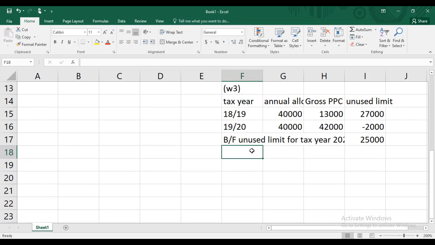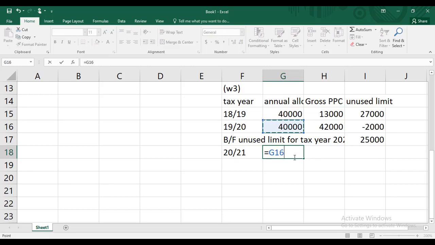And now just take tax year 2021. Annual allowance is 40. Okay, no. Let's take one more thing. Not doing this. Bit different. Let me change it. This is the current tax year.